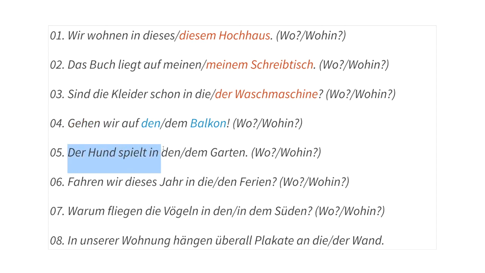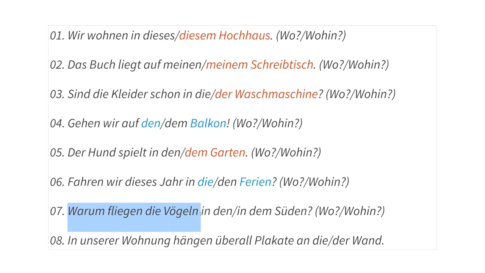Der Hund spielt in den oder in dem Garten? Where does the dog play? There is no direction, so the dog is playing in dem Garten. Fahren wir, here is a question with the verb in front. These are decision questions. Fahren wir dieses Jahr in die Ferien oder in den Ferien? Again, we have fahren. The verb fahren expresses a direction, I drive to. So fahren wir in die Ferien. I will choose the accusative case here.